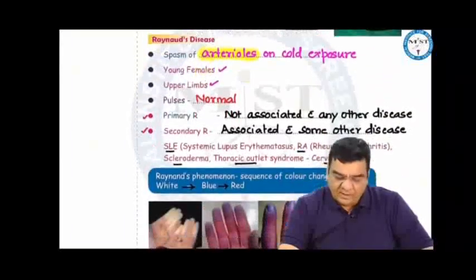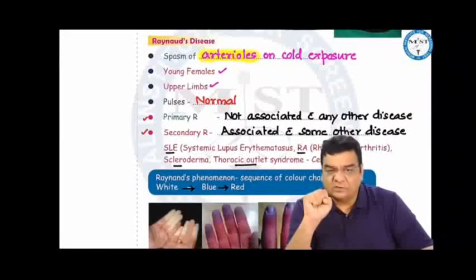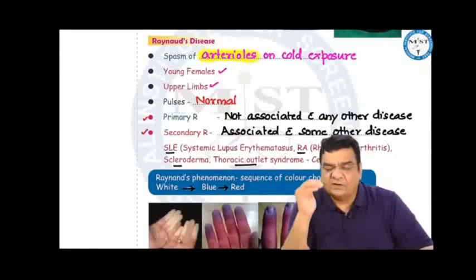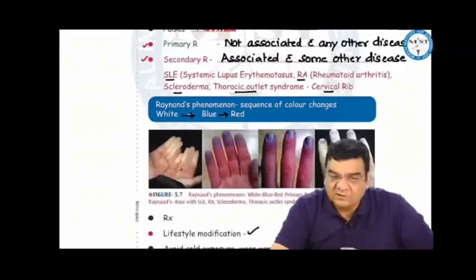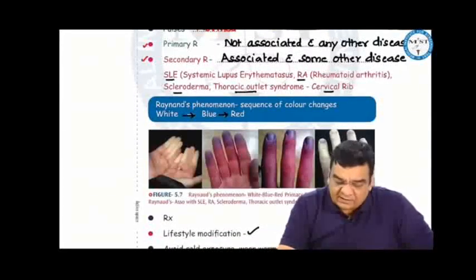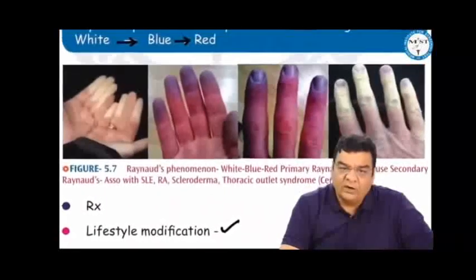Raynaud's disease is actually a spasm of the arterioles on cold exposure, commonly seen in young females in the upper limbs. Because it is a pathology of the arterioles, the pulses remain normal. Primary Raynaud's is when it is not associated with any other disease, and secondary Raynaud's is when associated with other diseases like systemic lupus erythematosus, rheumatoid arthritis, scleroderma, thoracic outlet syndrome, cervical rib. Raynaud's phenomenon is a characteristic sequence of color changes: white, blue, red.